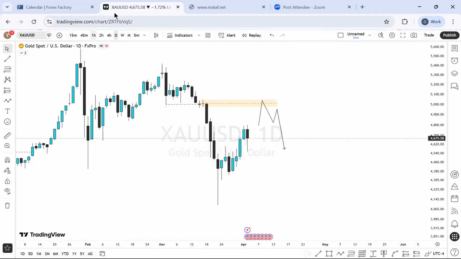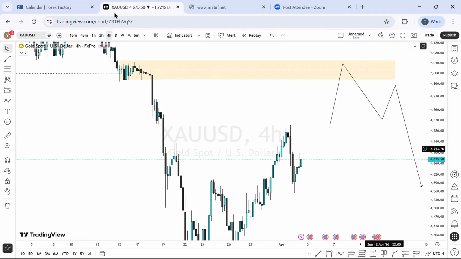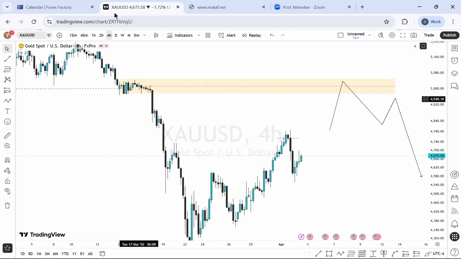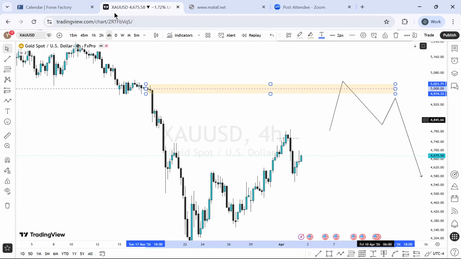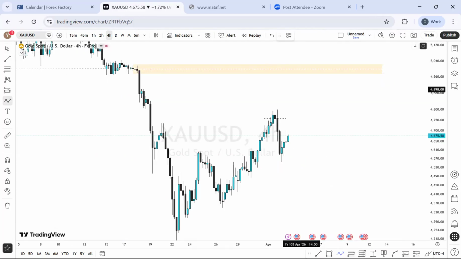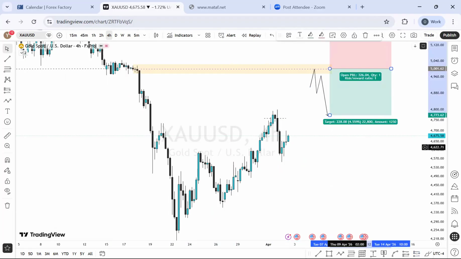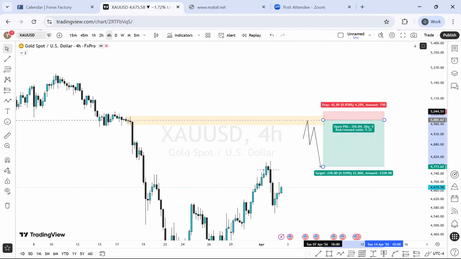If you go to the 1 hour time frame, we have something a little bit different. On the 1 hour, this is 4 hours. So nothing really bad on it. Actually, it's nice. So if I want to work on that, this is what I would have done. I would have just created something like this from a 4 hour time frame perspective and then expect more sell on that. And this is what it looks like. Going forward on this one particularly, it is a good one for us for this week. If we're looking at gold for this perspective to play out, this is what I'll be looking at exactly.